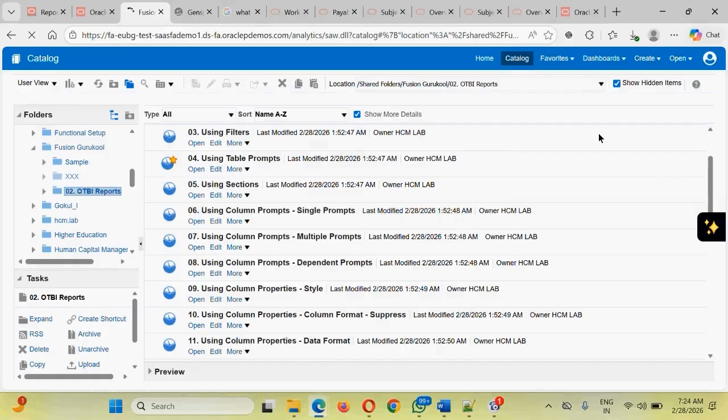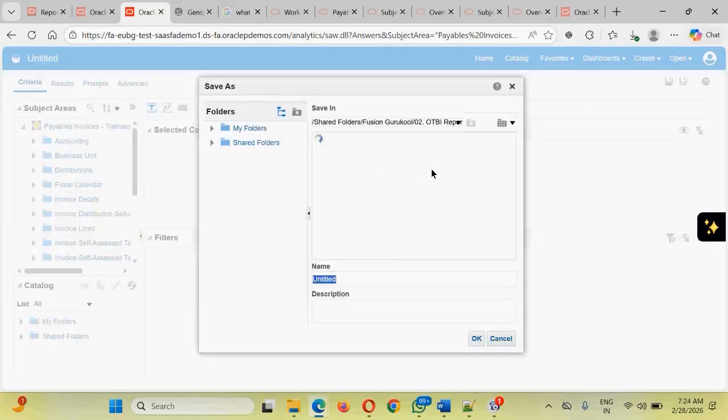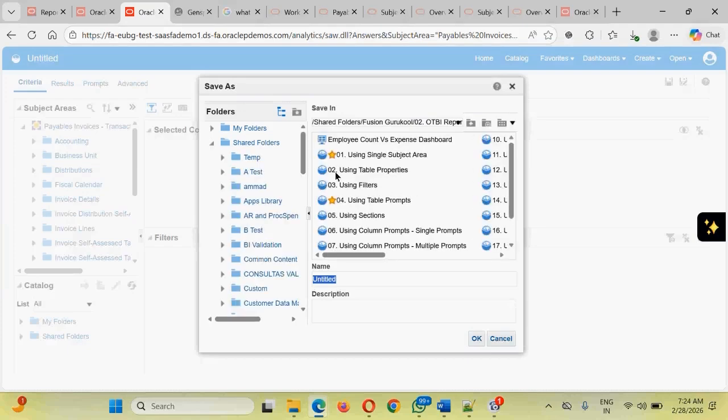The moment we select this subject area, we will land on one canvas, one screen. That canvas is where we are going to build our report, where we are going to build our analysis. Guys, we have just selected our subject area, but our analysis is not saved. It is showing untitled. In case you want to save, click on this save button, and navigate to the folder where you want to save it.